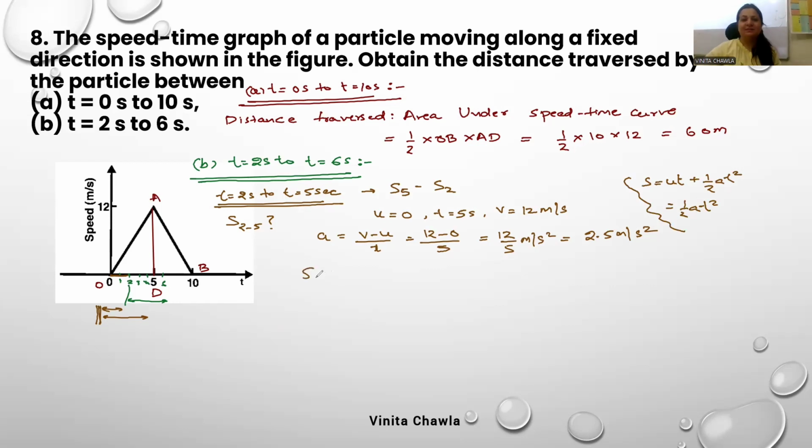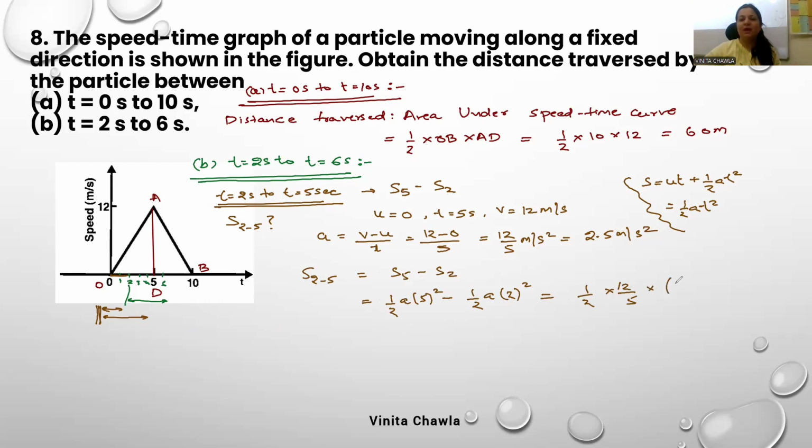Okay. So S from 2 to 5, this is what we have to find out. Directly write this: S5 minus S2. Okay. So this is half a into 5 square minus half a into 2 square. So this can be written as half, and a is 12 by 5, or you can write in decimal, it's your choice.